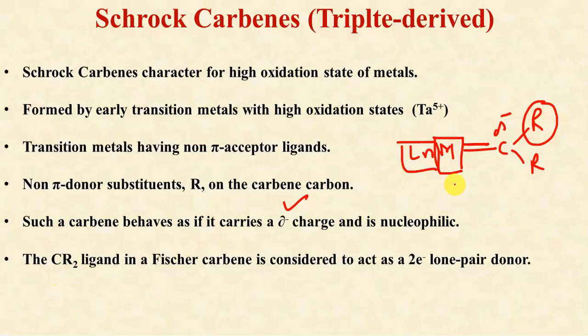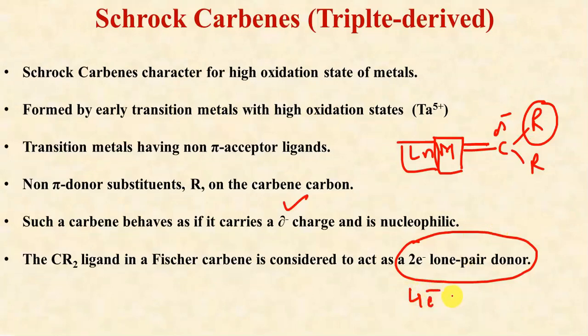Similar to Fischer carbenes, in this case also we count 2 electrons per carbene in the neutral method, but in the ionic method we count 4 electrons for calculating the total electron count of the complexes.